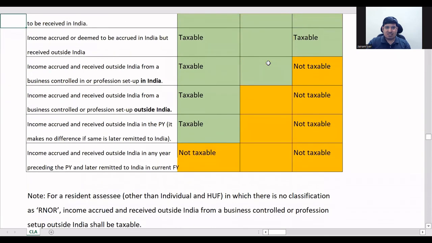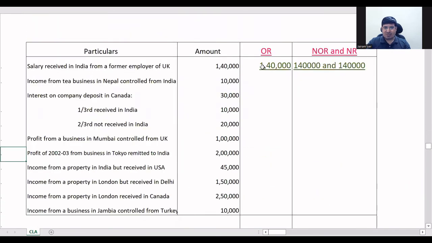See here, this one. Here I have deleted, no problem. But here, see, this was not taxable, right? And here it is business controlled or profession set up in India. So it is this one. The first one, sorry, not the second one. So this will be taxable for these two. So it will not be taxable here. Sorry, taxable for OR and NOR, but zero for NR. That's why I have written zero.